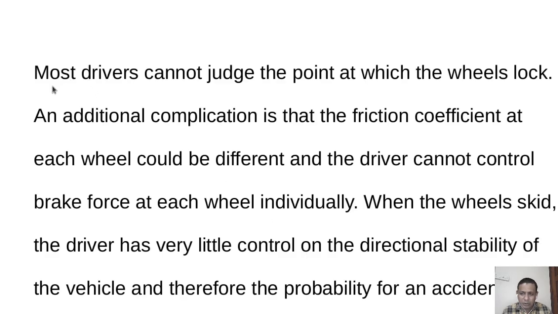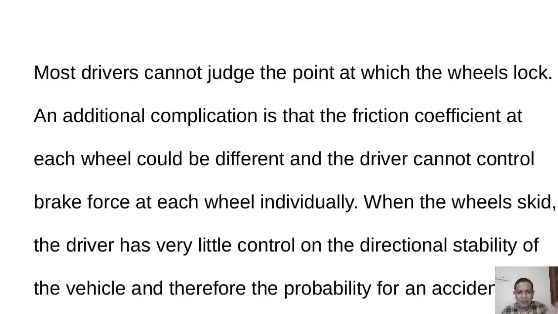So here you can see in the write-up, most drivers cannot judge the point at which the wheels lock. That is, the wheel may lock, but the driver may not know when it will lock. So normally, if the car is without ABS, he will pump, that is, push and release the brake intermittently.